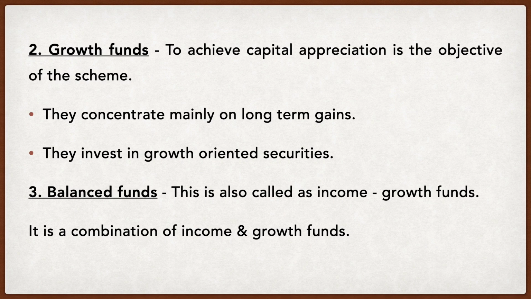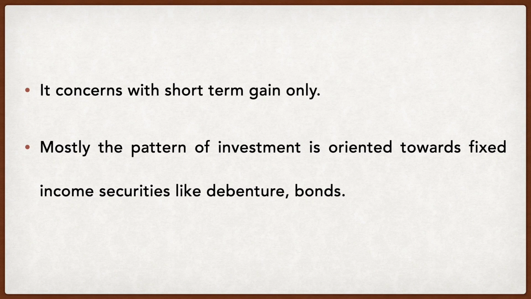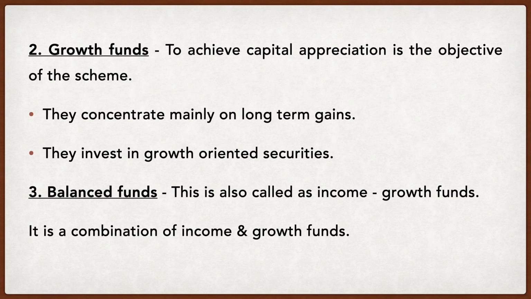Next, the second scheme is growth funds. To achieve capital appreciation is the objective of the scheme. They concentrate mainly on long-term gains. I just told you, correct? They invest in growth-oriented securities. Here, income schemes were short-term gain. That means you're earning a small return, but regularly, maybe 100 rupees per month, every single month, 100, 100, 100. So that's constant. But here, what am I talking about?